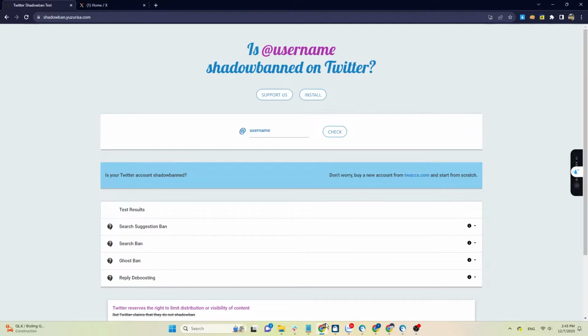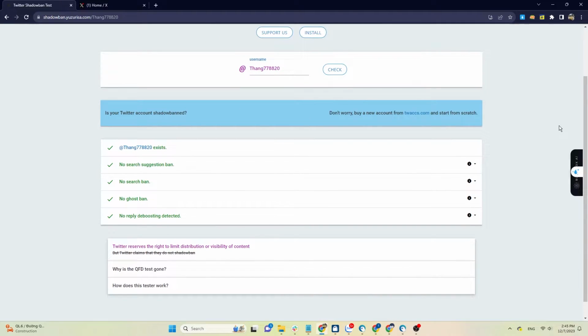The second method, more convenient for users, is to access a shadowban checking website. I usually use this site, shadowban.userisa.com. This site is reputable, and almost everyone playing X uses it to check for shadow bans on their accounts. Simply enter your account's username. If it displays in green like this, your account is not shadow banned.